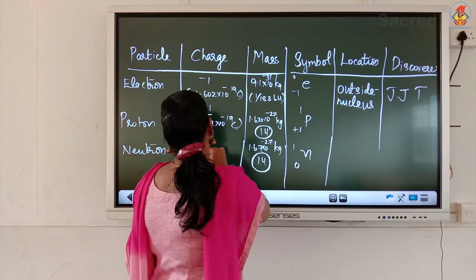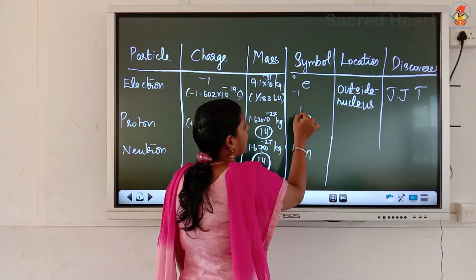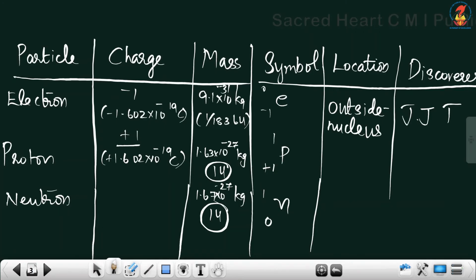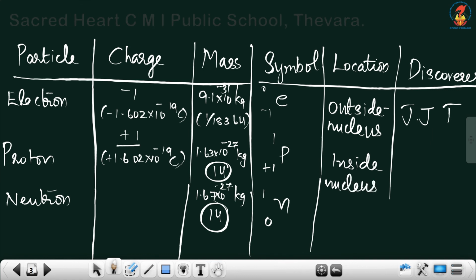The representation for the proton is: the proton has mass 1 and charge positive 1, and it is seen inside the nucleus. And who discovered the proton? Yes, it is E. Goldstein. E. Goldstein discovered the protons.